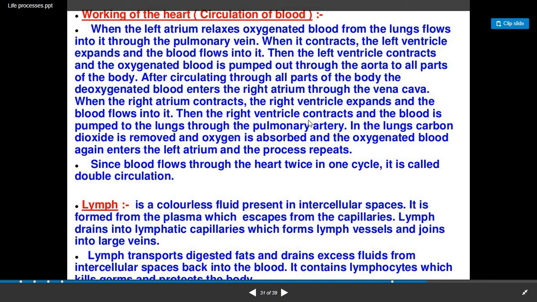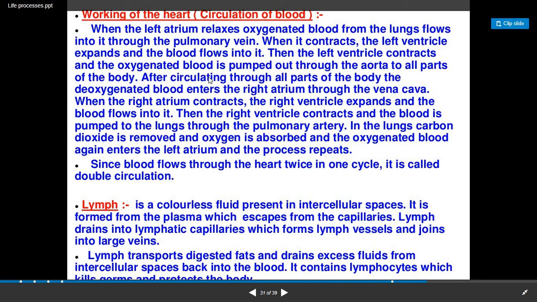Then the muscles contract and it goes to the lungs, through the pulmonary artery. Here in the lungs the blood gets purified, and the oxygenated blood again enters the left auricle, as we mentioned in the first line. So this whole process is repeated, and this circulation is known as double circulation.